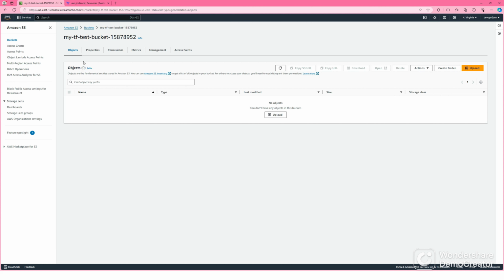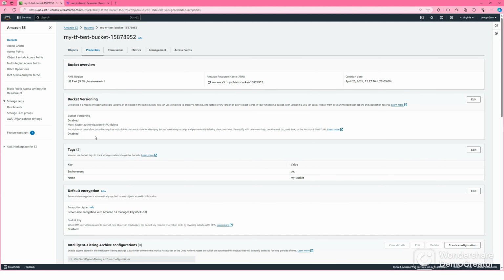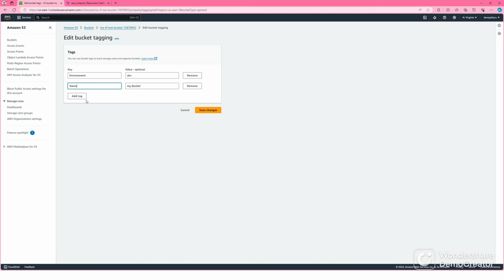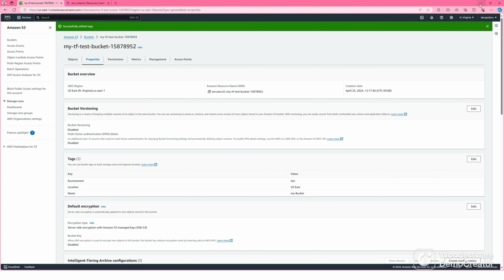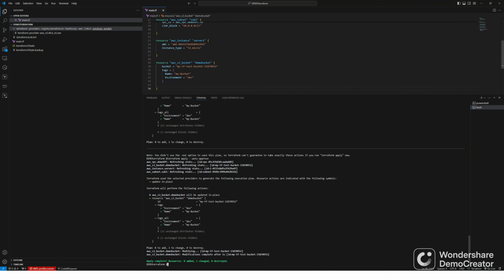Okay, so properties. There is no tag. So this tag is already added. See, those two tags we added from Terraform. Let's edit and add one more tag manually, not from the configuration. Let's add location. We added one tag manually, but our configuration file does not have that tag. Only two tags, not the location tag. Let's see what's going to happen.